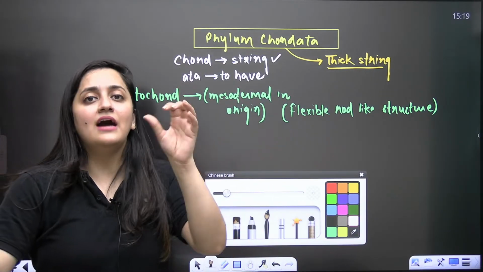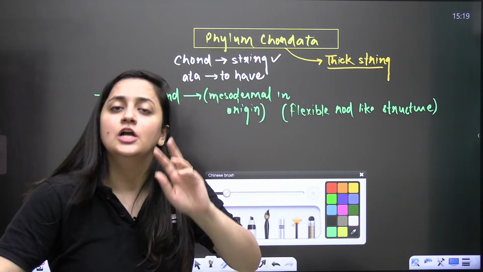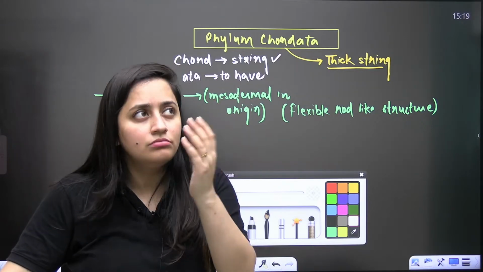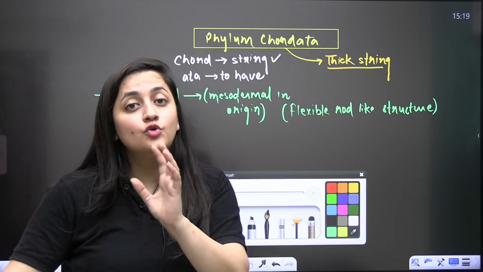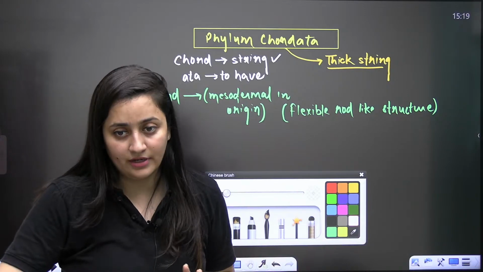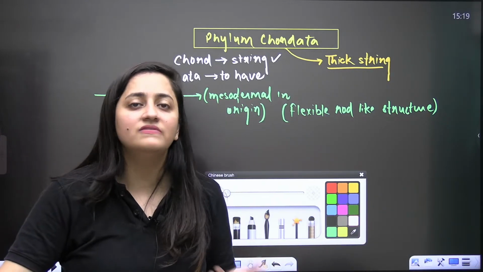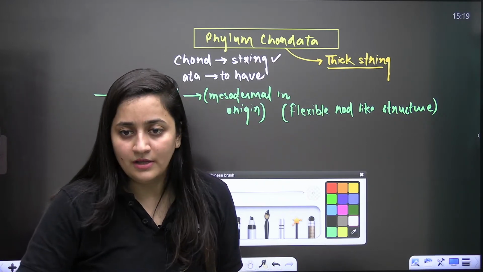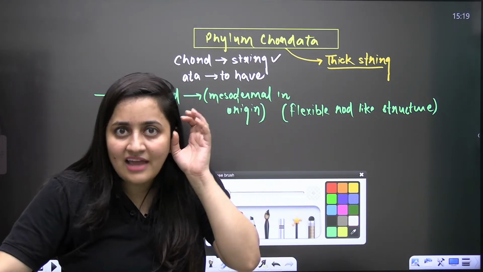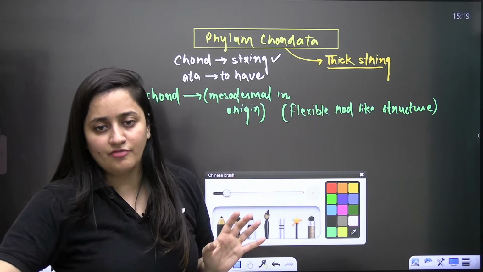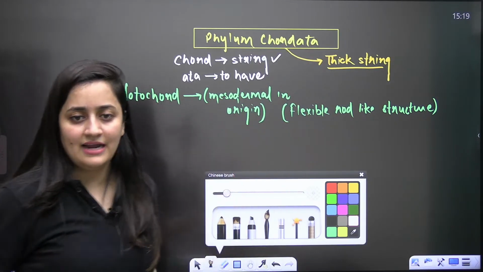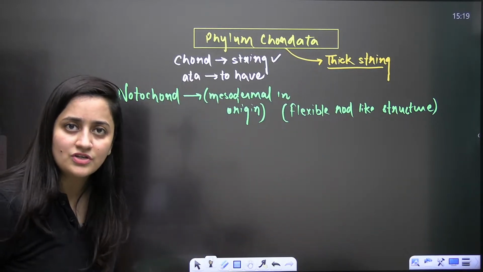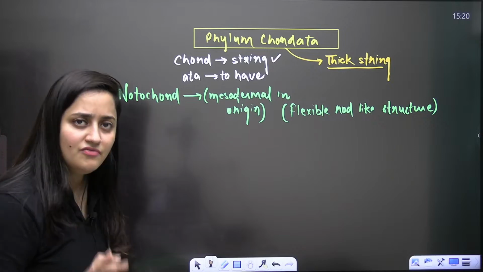You can expect 2 questions directly from phylum Chordata, which means 8 marks, and sometimes more than 2 can also come. Every time there will be a question from the phylum Chordata, so please understand it properly. This flexible rod-like structure, mesodermal in origin, is why we keep it in the phylum Chordata.